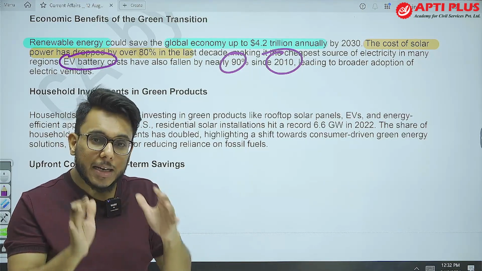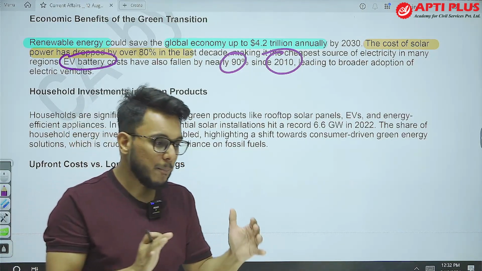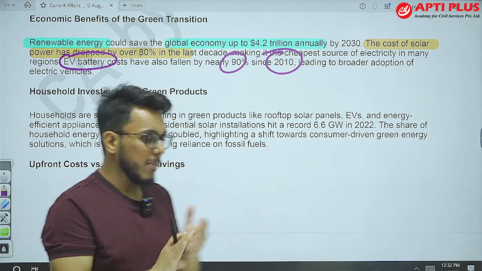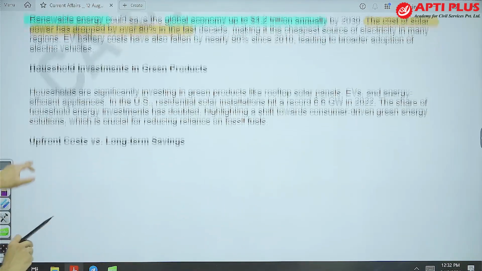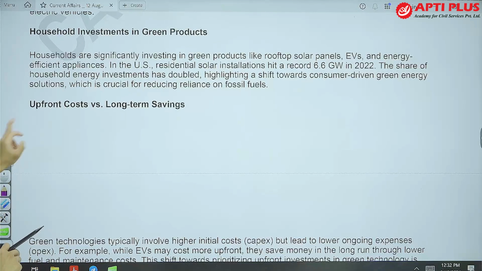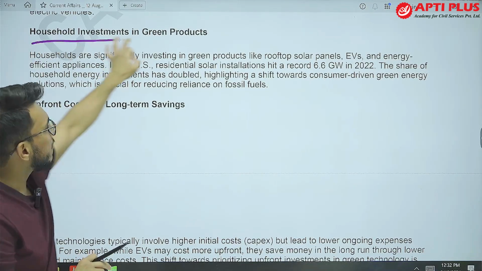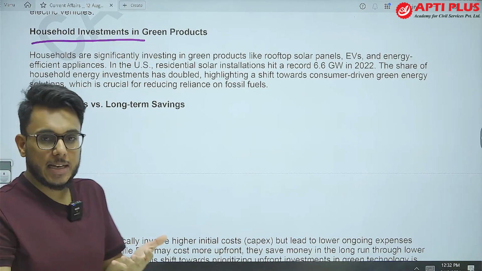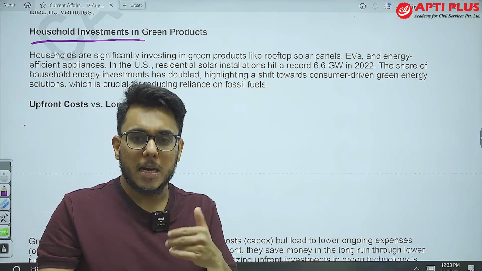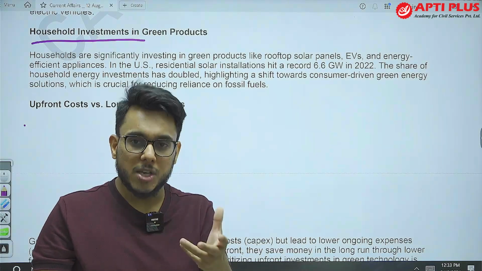So countries, on net, are going to take a net positive benefit of this development. Even household investment in green products is also increasing. Now households are becoming positive about investing in green technologies.